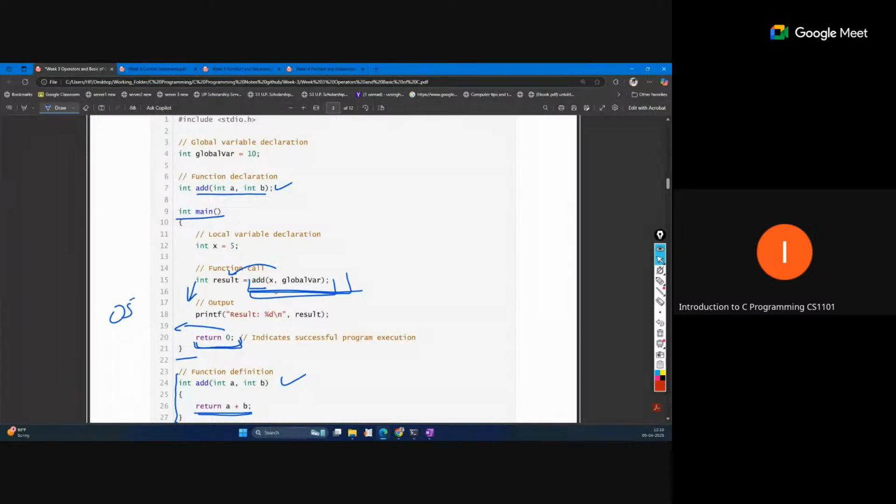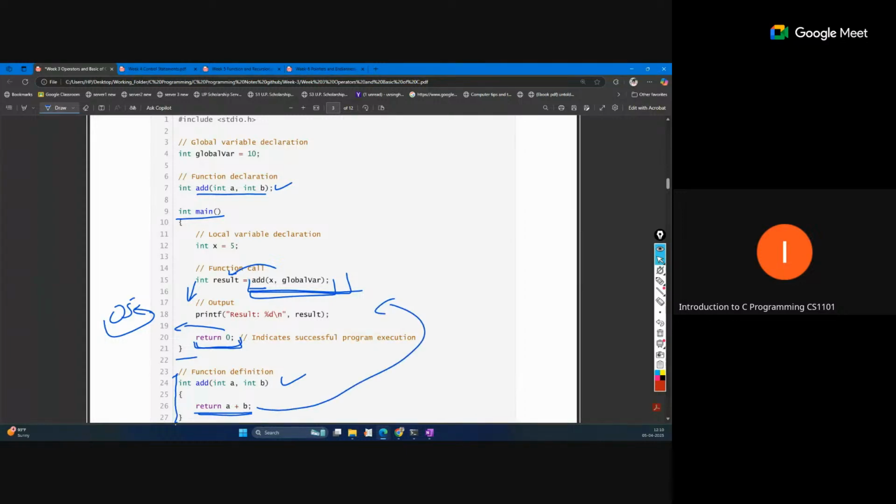We are running this program on an OS, so return 0 is the indication to the operating system that your program has run successfully without any failure. But for any other function besides main, any value we return will be returned to the program only.